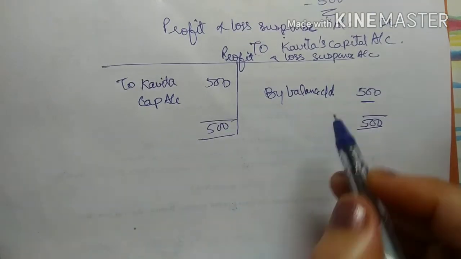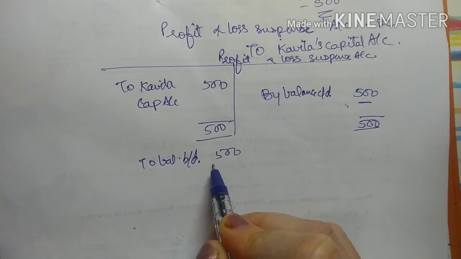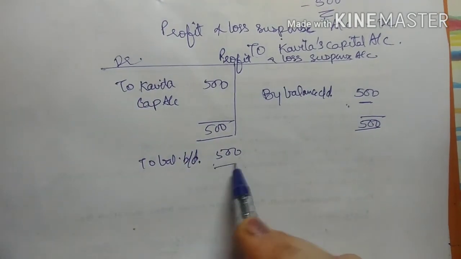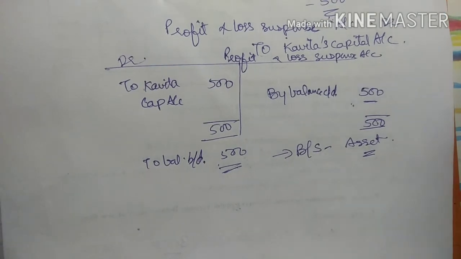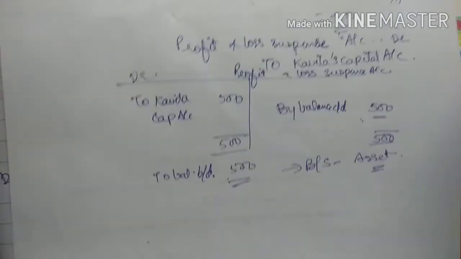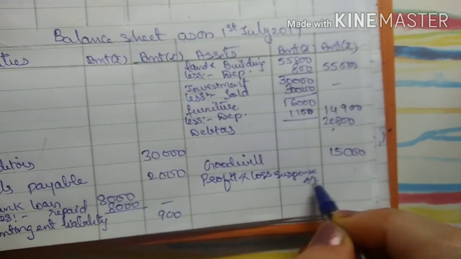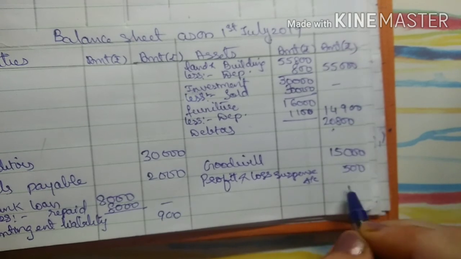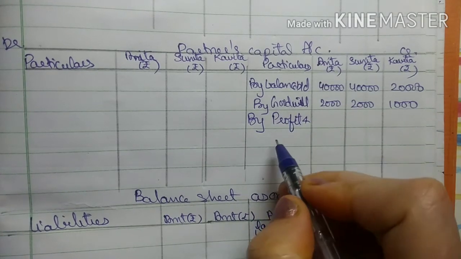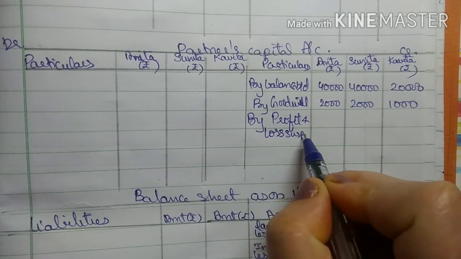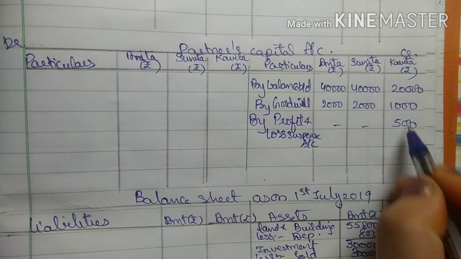Now this balance carried down means it has come on this side, right? So here it will come as brought down balance, right? So the brought down balance is a debit balance, therefore we will transfer it to the balance sheet asset side, right? So that's why one effect will be in the balance sheet: profit and loss suspense account, and that is 500. This is the balance which is showing here, right? It will come on the credit side of Kavita's capital account, by profit and loss suspense account, in the column of Kavita, that is 500.